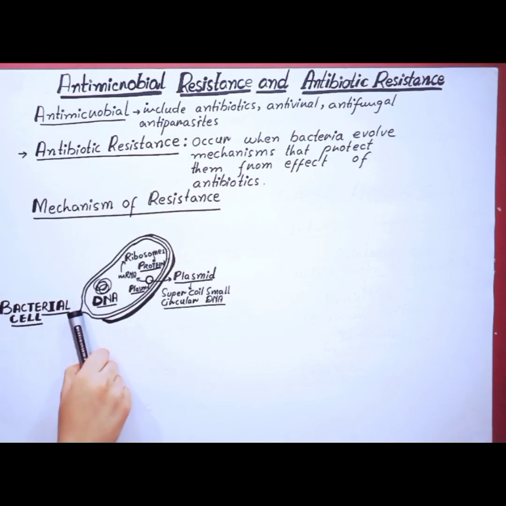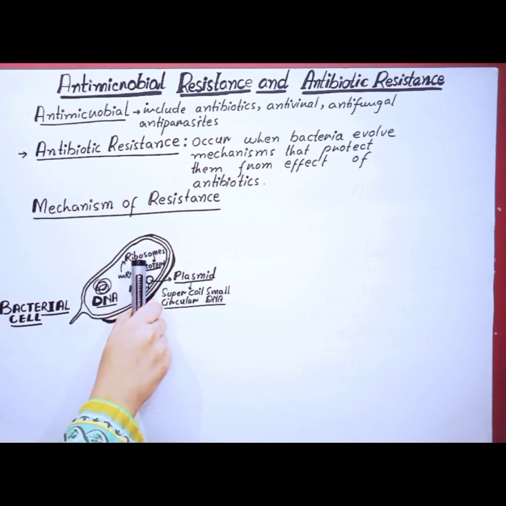So this is the bacterial cell. This bacterial cell contains DNA and the plasmid. Now what is this plasmid? This plasmid is a supercoiled small circular DNA, deoxyribonucleic acid. Now this plasmid is responsible for synthesizing messenger RNA, mRNA. This messenger RNA will be read by the ribosomes. Ribosomes, which are the protein factory, produce polypeptides or proteins.